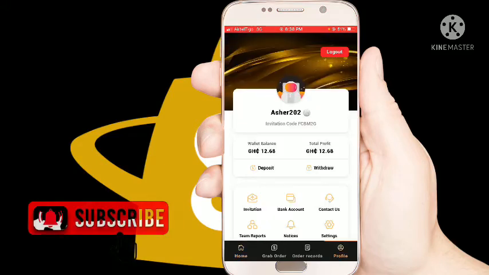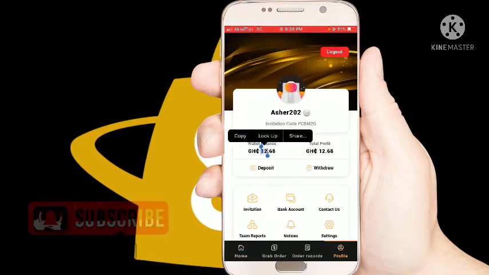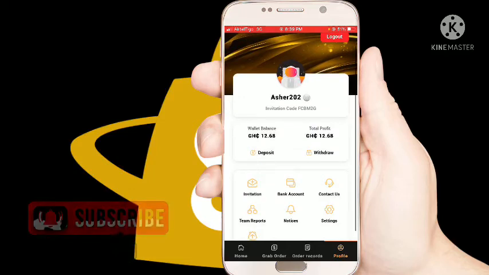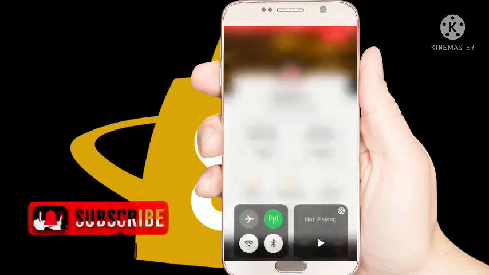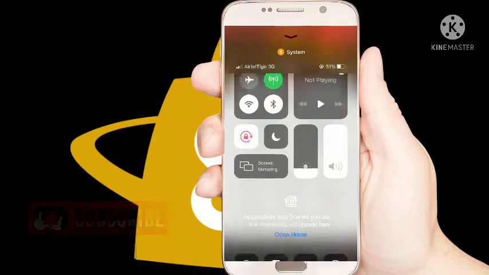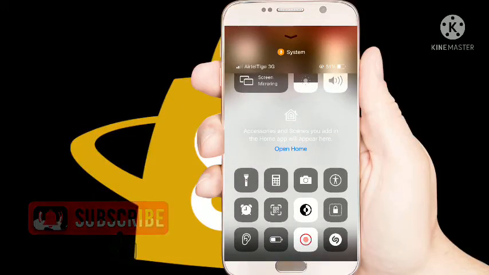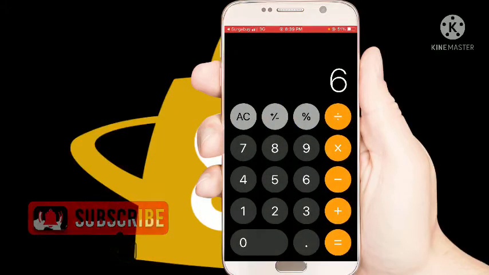Today I just made 12 Ghana cedis this night. You can see today's profit. I just made these 12 Ghana cedis from this platform. I deposited 500 cedis, so I will earn 12.68 Ghana cedis every day. I deposited 500 Ghana cedis and I'll earn 12.68 Ghana cedis. So let me show you how I will earn every month.